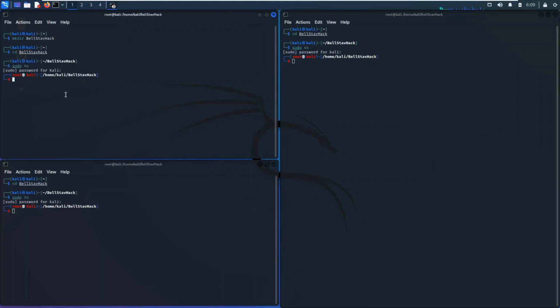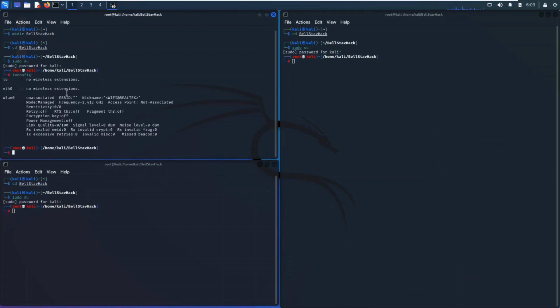The next thing for us to do now is to check our wireless card to make sure it's running and up. And as you can see here, our wireless card is connected and it's currently in managed mode. So what we're going to do next is make sure there are no processes running behind in order for our activity to go smoothly. So I'm just going to kill all processes that are running in the background. And as you can see here, 2 processes were killed.